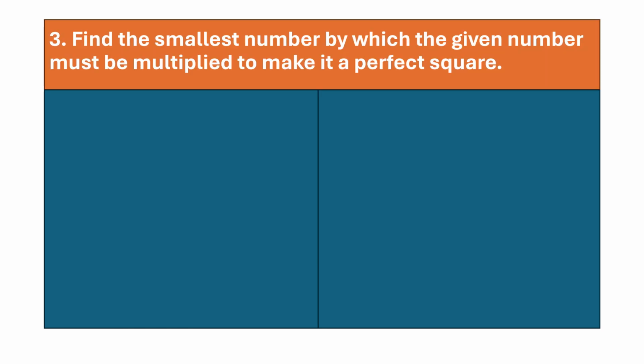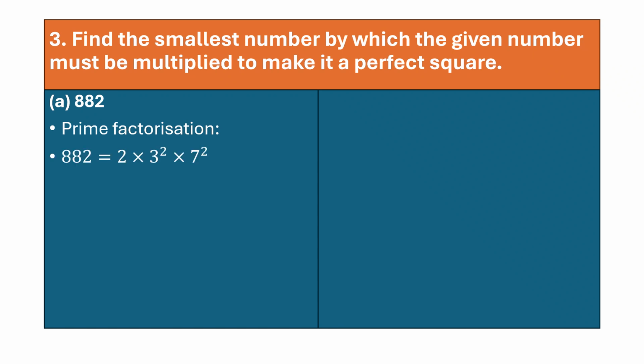Next is question number 3. These are different type of questions. Let's try to understand this. Find the smallest number by which the given number must be multiplied to make it a perfect square. Let's see the number. It's 882. Now what you have to find here, you need to find the smallest number. Okay, let's understand with prime factorization.